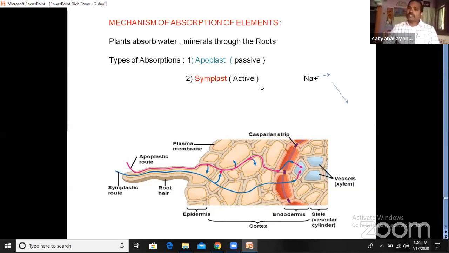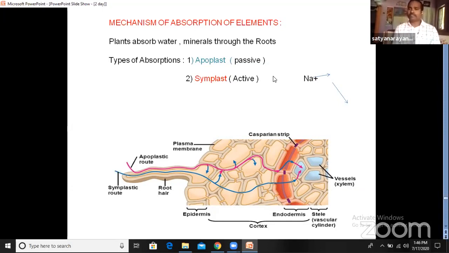So in case of the symplastic, it is the active pathway. Here the water molecules along with the minerals travel and they cross the cell membrane. It requires energy. So by these two pathways, the root will absorb the water and minerals. Sometimes they are maintaining the ionic balances also through the gradient. By the different gradients also, the minerals are absorbed. And one hypothetical theory is the mass flow or pressure flow. By that pressure flow also, the root will absorb the water.